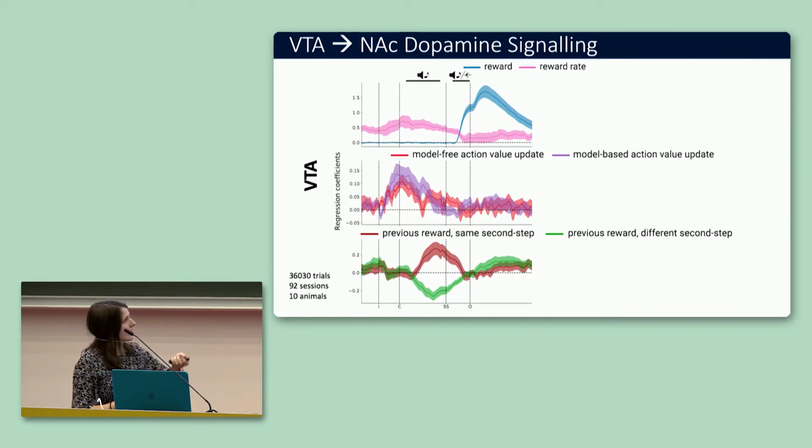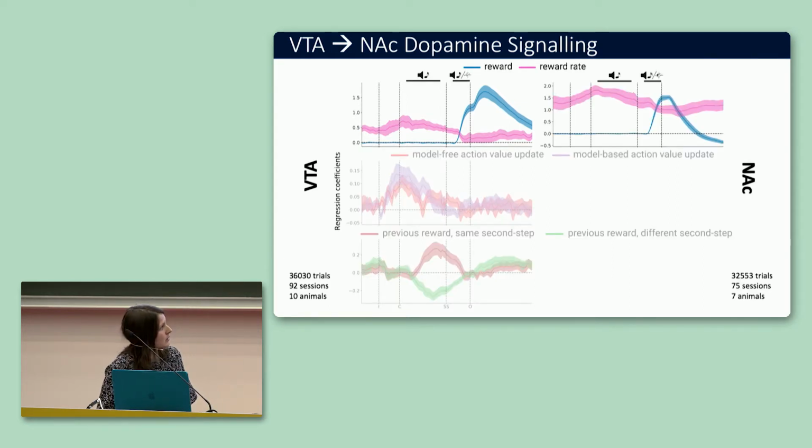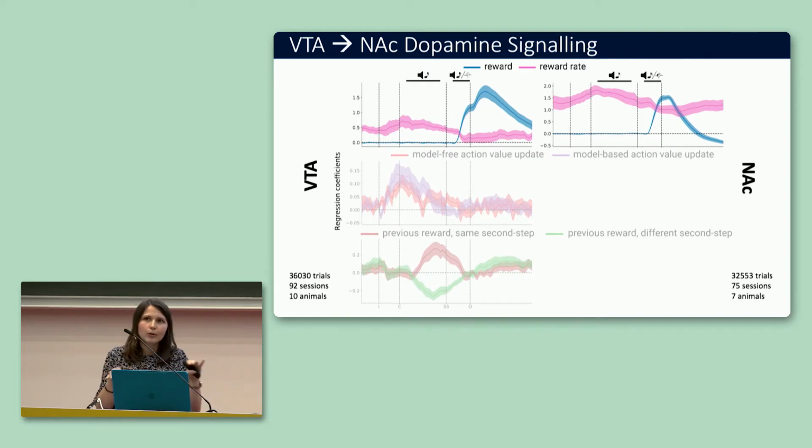Okay, so here we see the summary of what we see in ventral tegmental area. Here it is also shown in pink that at lower time scales, signal is correlated with the reward rate. And now let's see in nucleus accumbens. So similarly as in VTA, we see a positive phasic update of reward. And also similar as in VTA, we see that signal at slower timescale is well correlated with reward rate.